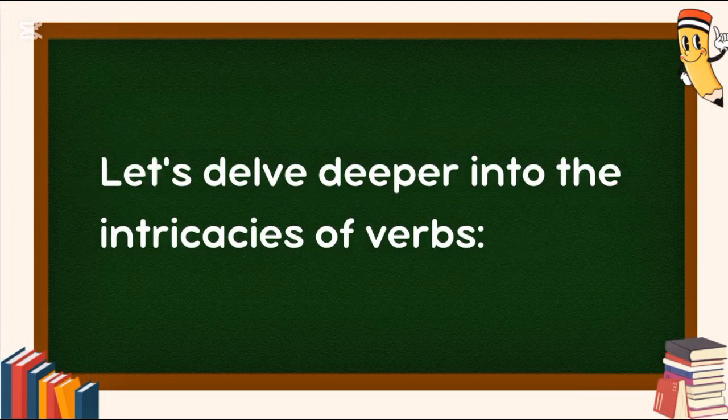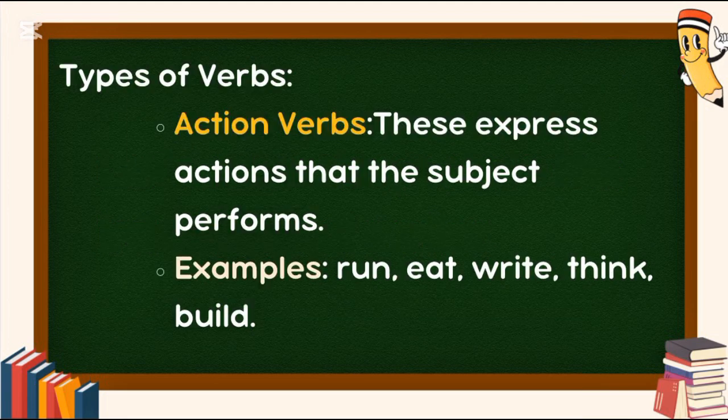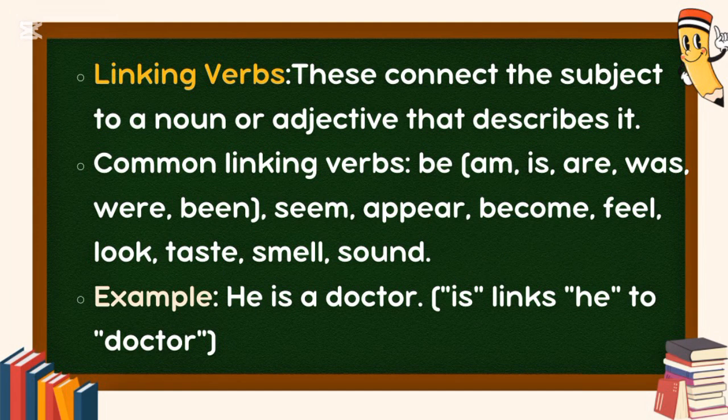Let's delve deeper into the intricacies of verbs. Types of verbs. Action verbs. These express actions that the subject performs, examples: run, eat, write, think, build. Linking verbs. These connect the subject to a noun or adjective that describes it. Common linking verbs: be (am, is, are, was, were, been), seem, appear, become, feel, look, taste, smell, sound. Example: he is a doctor. Is links he to doctor.